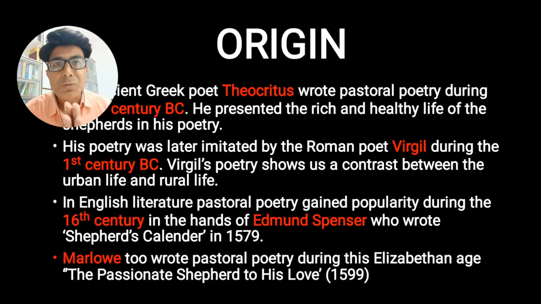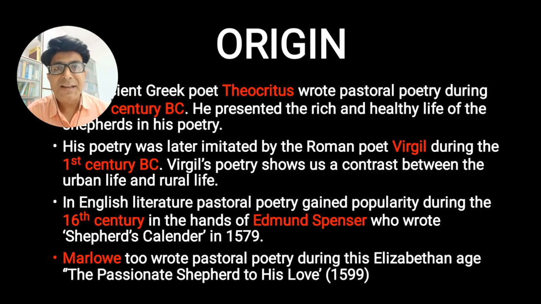But we are the students of English literature, so the question comes to our mind, when did it come into existence in English literature? Remember, it was during the 16th century that we find pastoral poetry in the hands of Edmund Spenser, who wrote The Shepherd's Calendar in 1579.